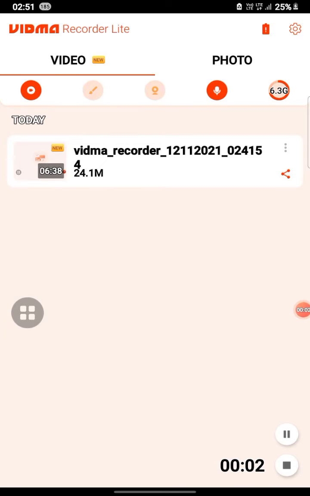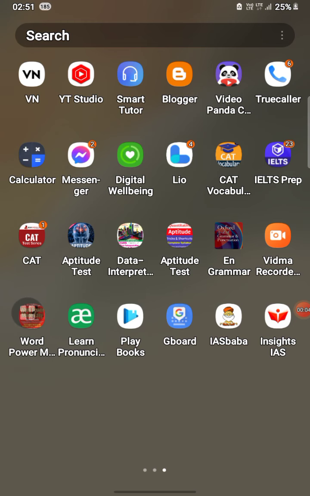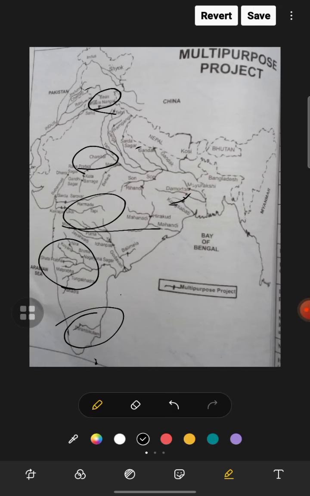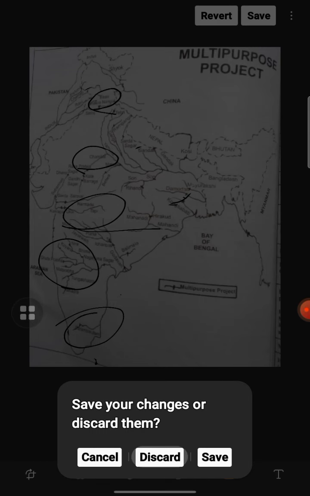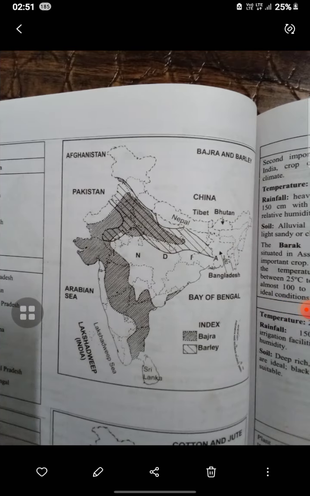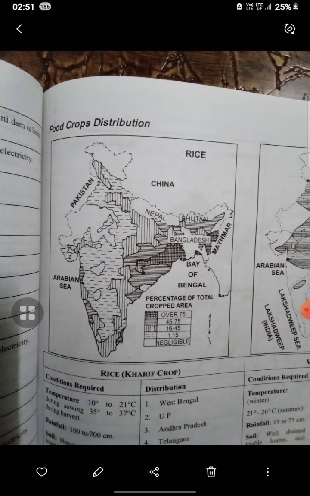Hey everyone, hi. Today we are going to discuss plantation crops in India. Quite interesting. So we are going to start with rice.